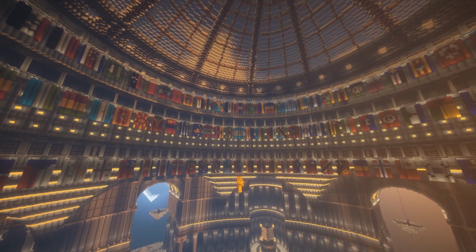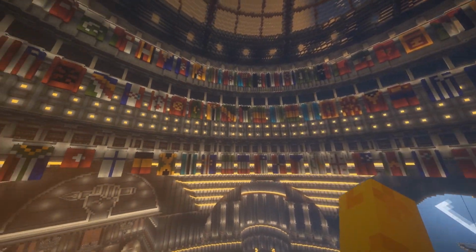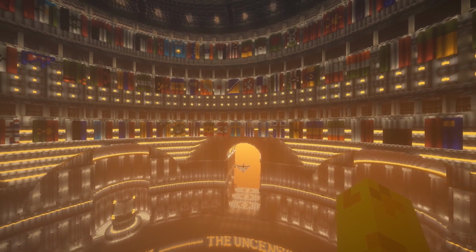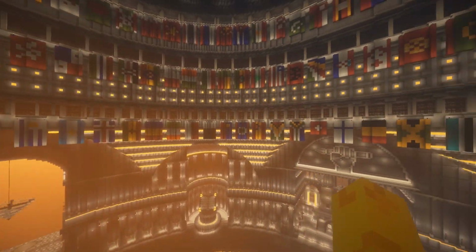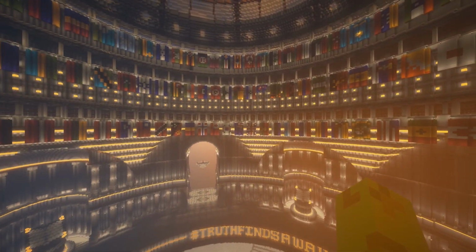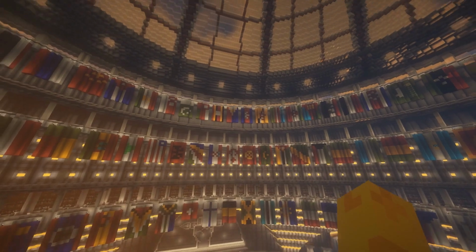Oh my god! In this dome right here is all the flags of all the different countries that are recorded. I believe it starts from down there, and as it goes all the way up, the countries with the most press freedom would be down here, and then as it goes up, it gets worse and worse. Just look at how much detail is on all of this.